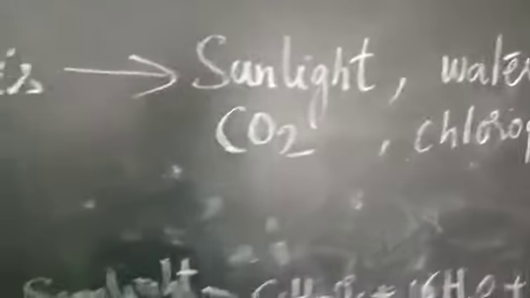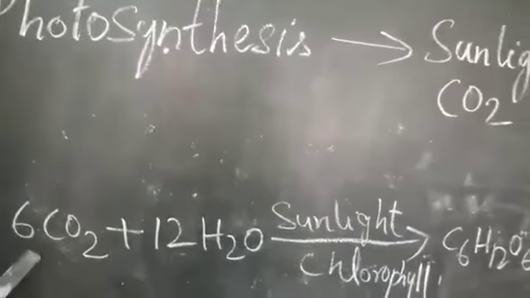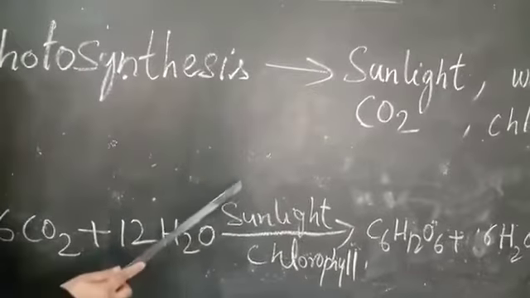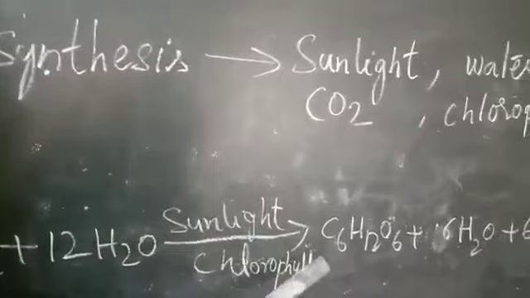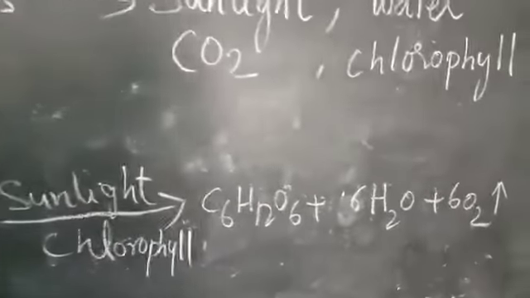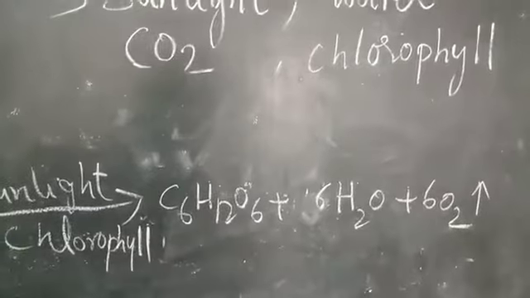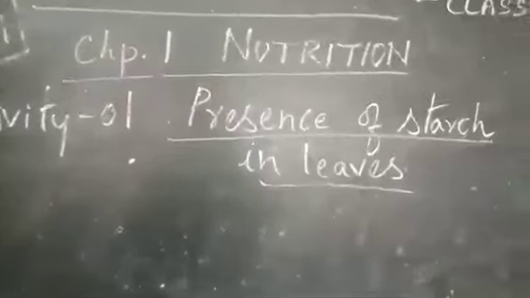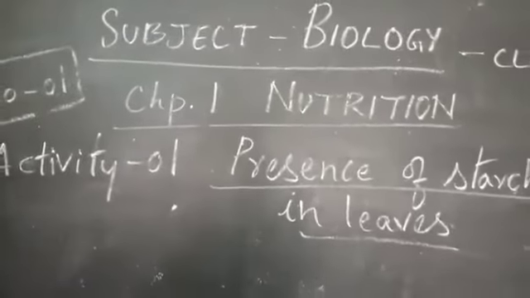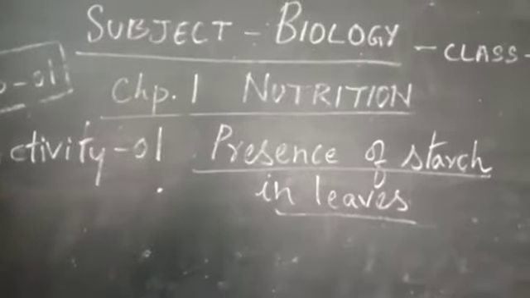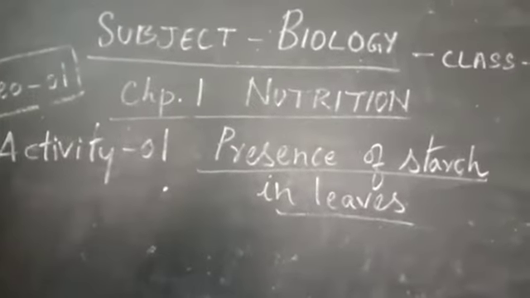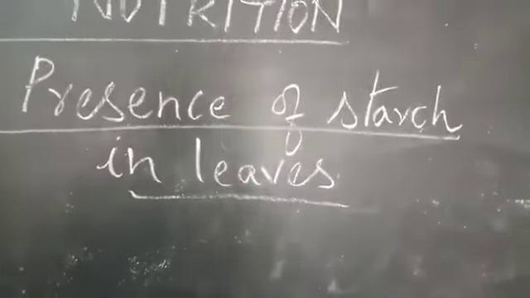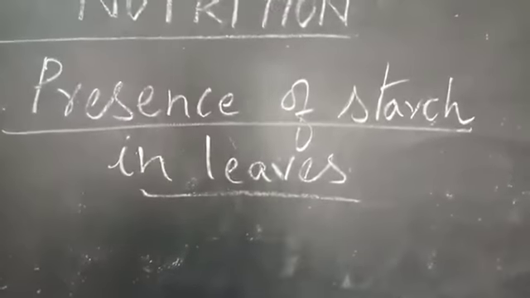Now, an important equation, which is the overall reaction of photosynthesis, is 6CO2 plus 12H2O, in the presence of sunlight and chlorophyll, gives rise to C6H12O6 plus 6H2O plus 6O2, which is a very important reaction. We have learned according to the equation that plants prepare carbohydrate. Carbohydrate is converted into starch in plants. With the help of an activity, we will learn the presence of starch in leaves.